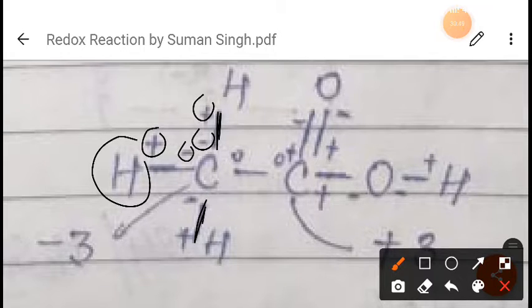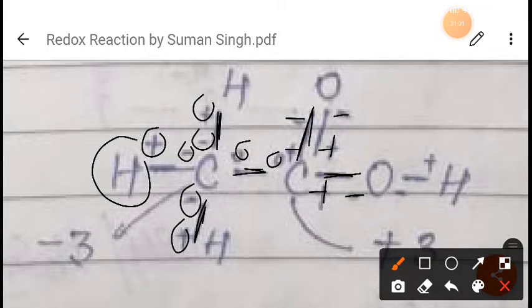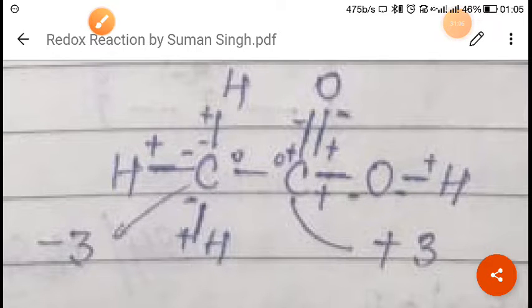For this bond, here plus, here minus. For this bond, 0 0 as it is. For this bond, here minus, here plus. For this bond, here again plus, here minus. And for this bond, since carbon and oxygen, here plus, here minus, and here again minus, and here again plus. So if you have to find out the oxidation state of this, as you can see, 1 2 3,